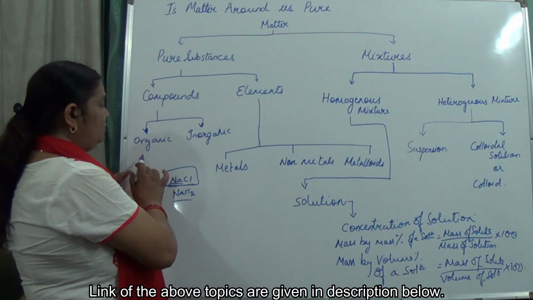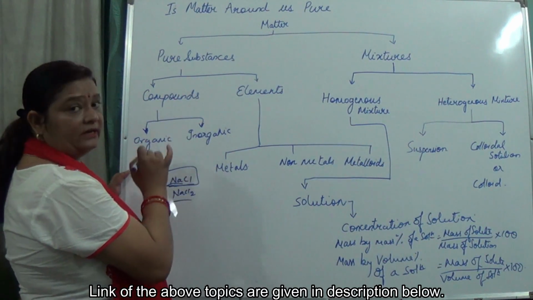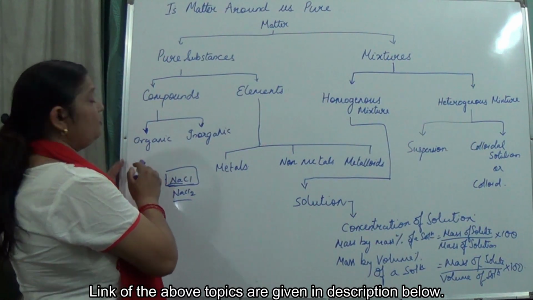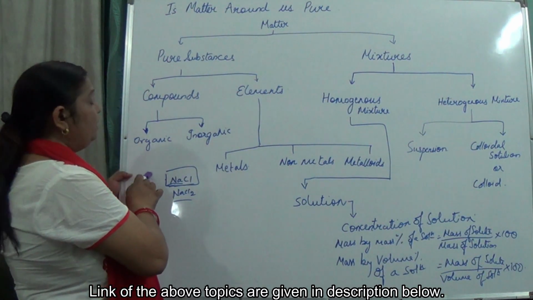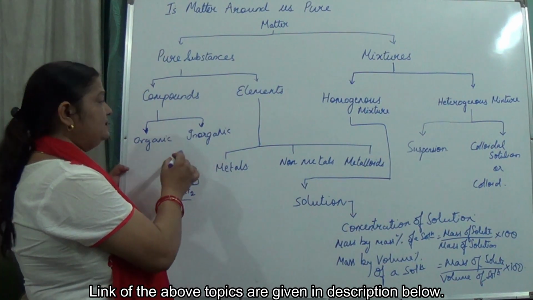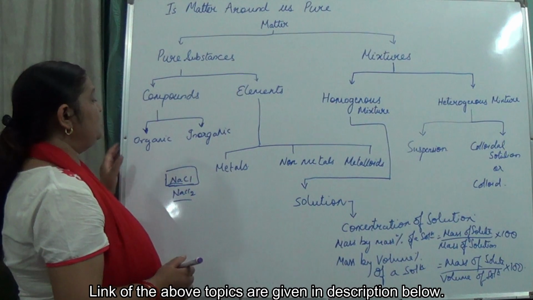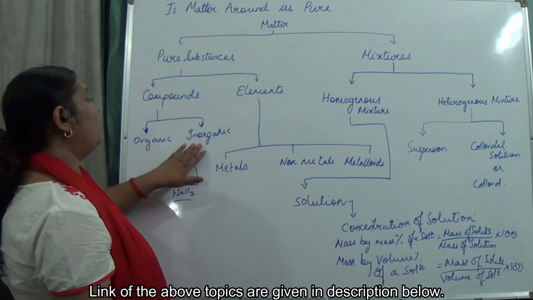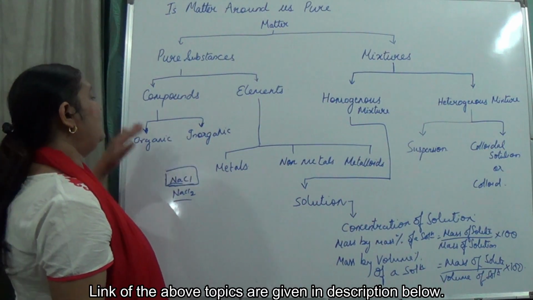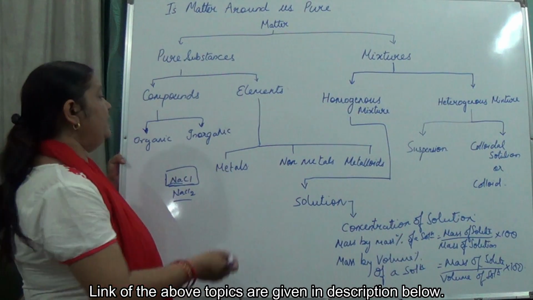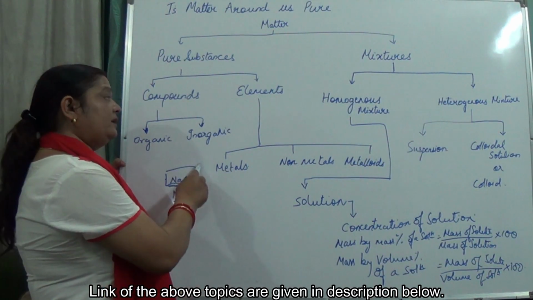So these are also pure substances, isn't it? And compounds are classified into organic compounds and inorganic compounds. When we say organic compounds, they are obtained from living organisms, like carbohydrates, proteins and all. Inorganic compounds are obtained from the earth's crust or non-living, abiotic things. For example, aluminum chloride and iron oxide. These are all inorganic compounds.